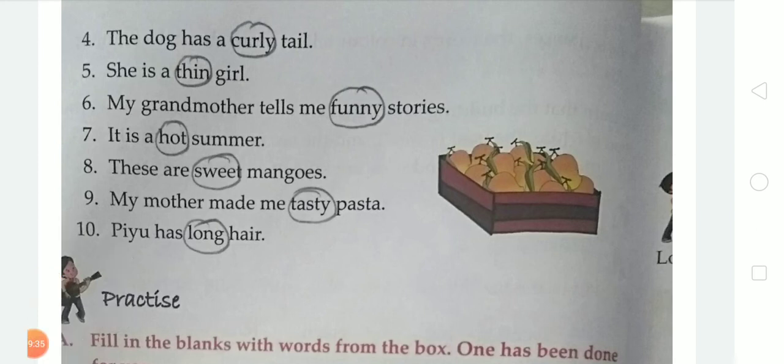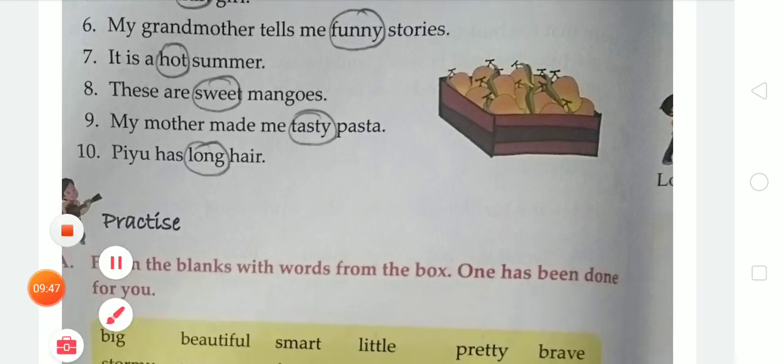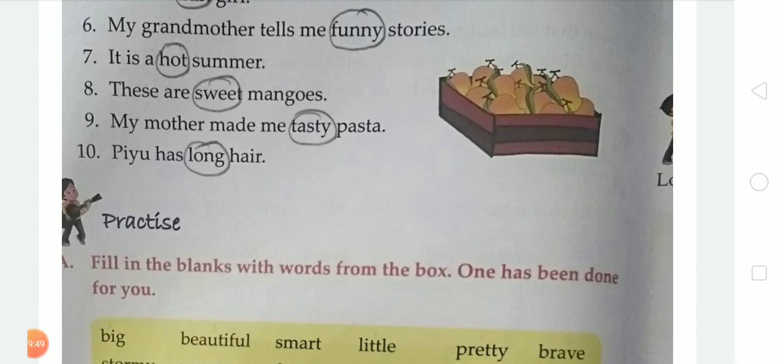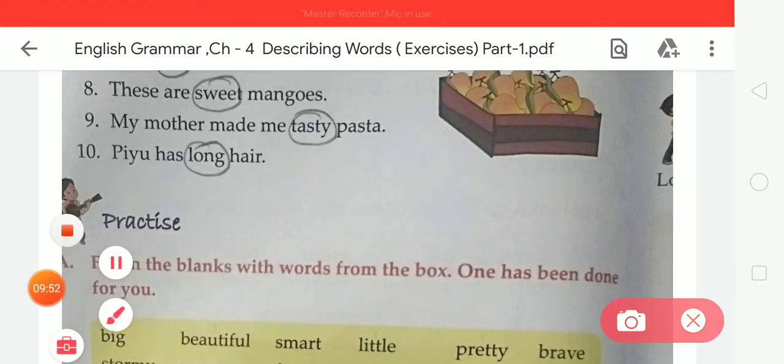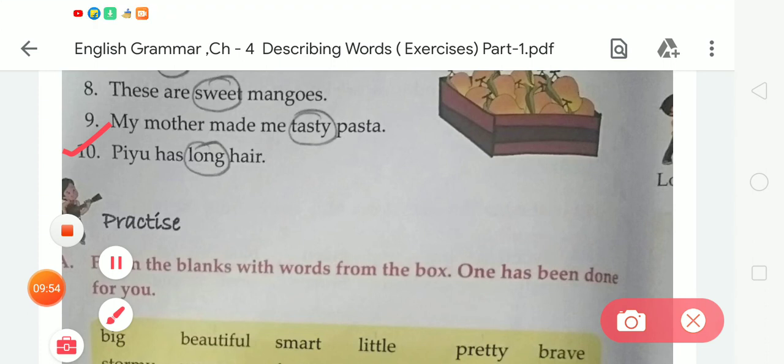The given word tasty is a describing word. It describes the taste of pasta. Now in number 10, Pu has long hair. Long is a describing word which describes the length of hair.